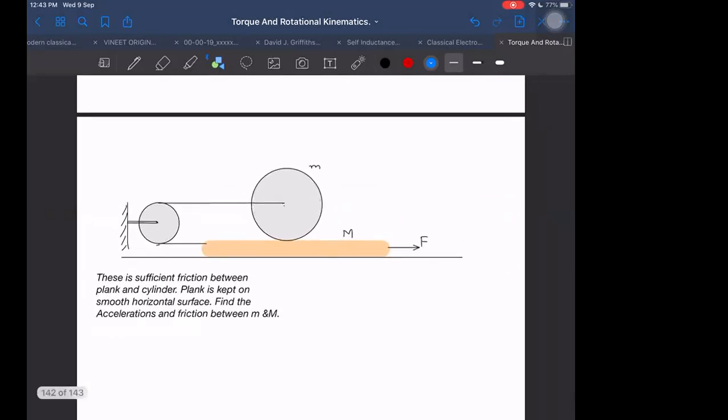Today, in this question, a force is applied here, and this mass M is here. Take ICM as given, equal to eta into mr square, along with the data which I have given here. Other than that, these are all uniform things. So when we apply the force on the planks, what kind of motion first of all happens, and here it is a frictionless pulley.